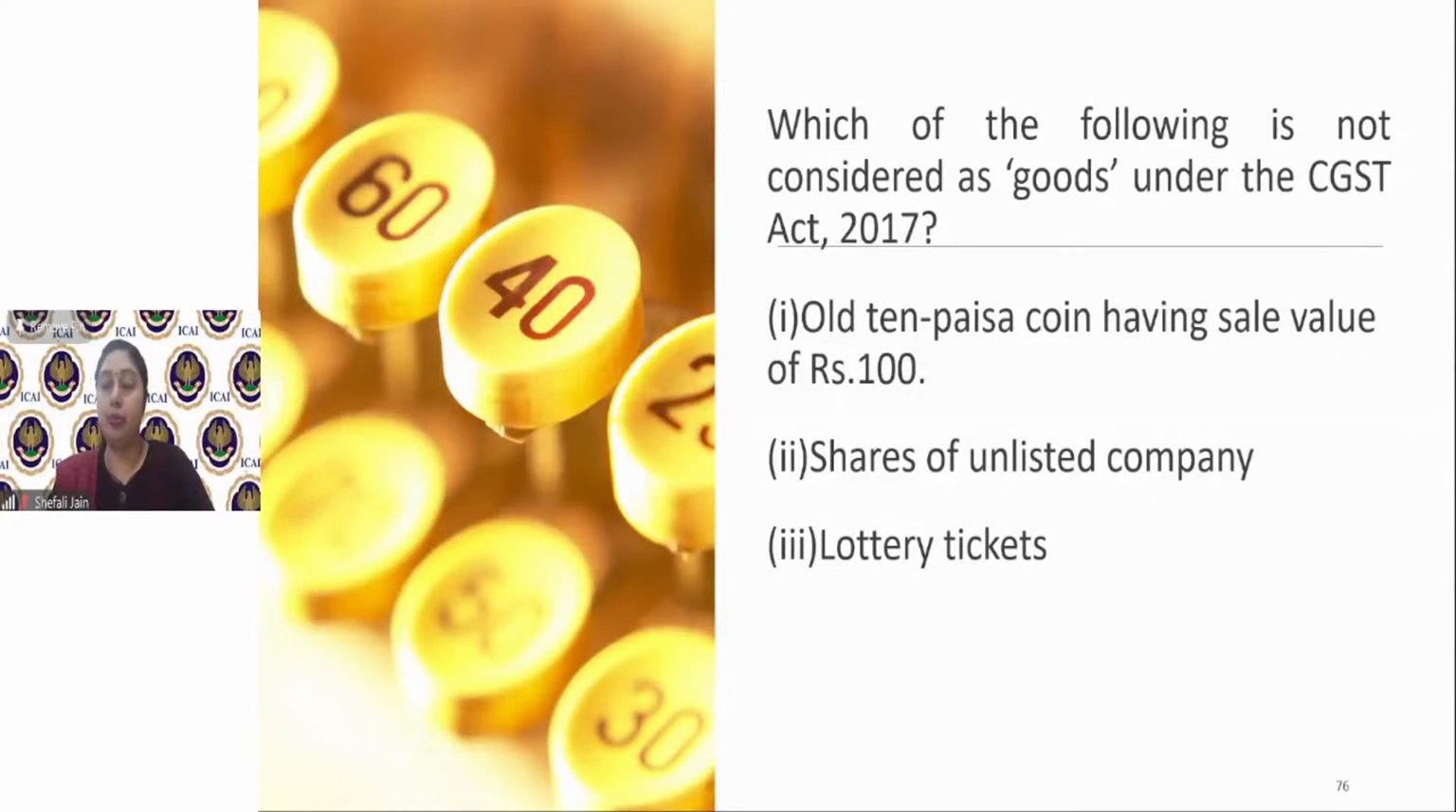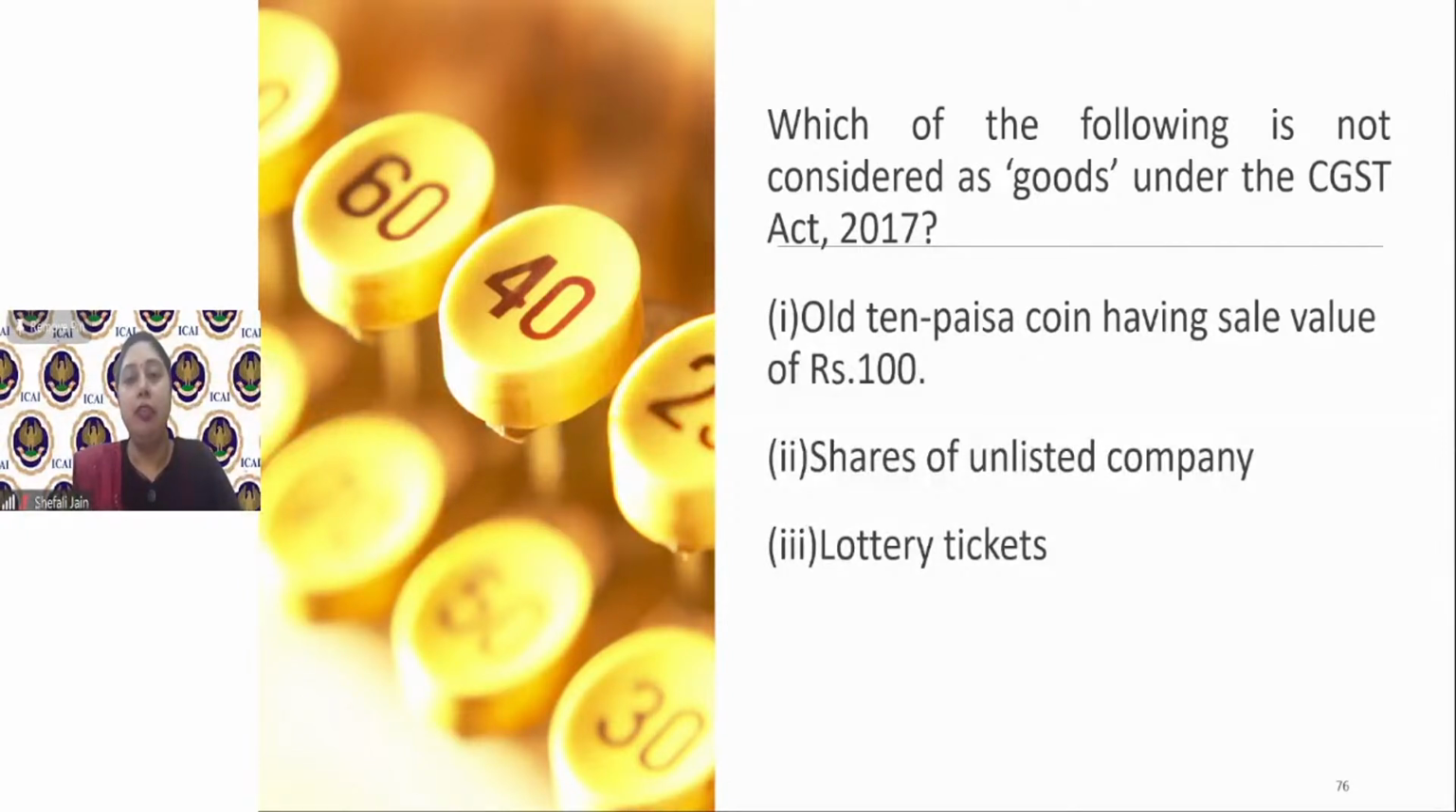Hemlata is also right. Now let me tell you the correct option is shares of unlisted company. So second is the option which is not a goods. Option 1 and option 3 are goods. How? Because old 10 paisa coins. I said money is outside the purview of goods. Money is excluded from the definition of goods.